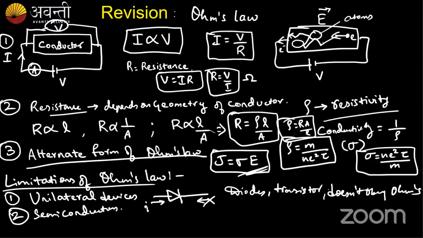When the temperature increases, what happens to the resistance, guys? If the temperature increases, the resistance also increases. But in the case of semiconductors, if temperature increases, resistance decreases. So Ohm's law was not applicable to semiconductors.